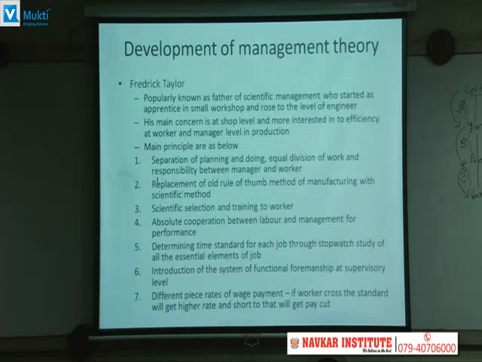Now development of management theory. When we talk about management theories, Frederick Taylor is the name which comes to mind because he is known as the father of scientific management, who started his career as an apprentice in a small workshop and rose to the level of engineer. Whatever innovation he did, it was at the shop level and more on the basis of the efficiency of the workers and managers who are in production.